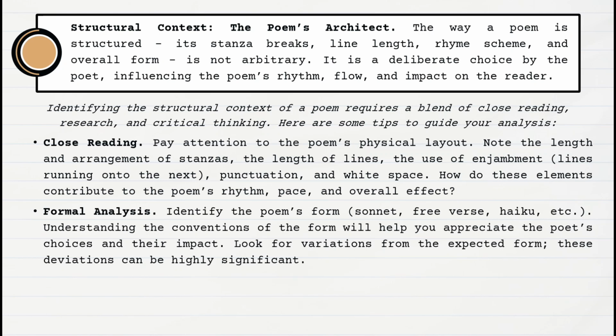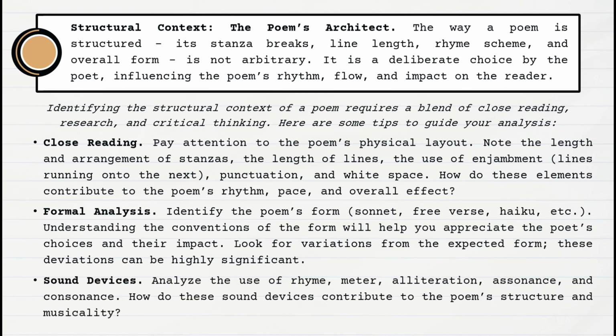Formal analysis. Identify the poem's form, may it be sonnet, free verse, haiku, etc. Understanding the conventions of the form will help you appreciate the poet's choices and their impact. Look for variations from the expected form. These deviations can be highly significant. Sound devices. Analyze the use of rhyme, meter, alliteration, assonance, and consonance. How do these sound devices contribute to the poem's structure and musicality?